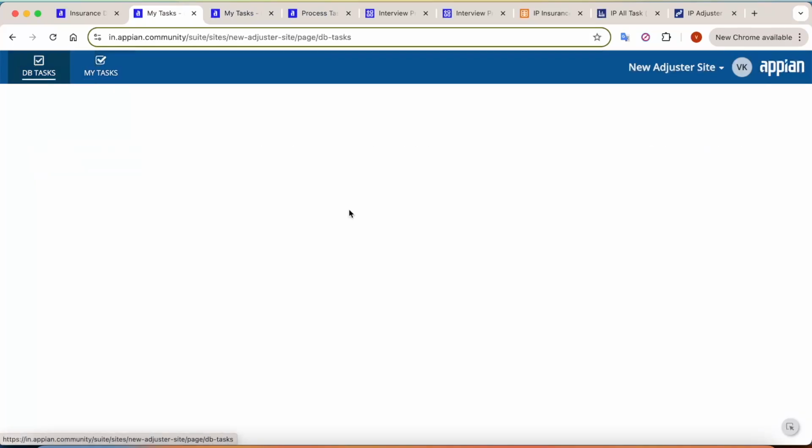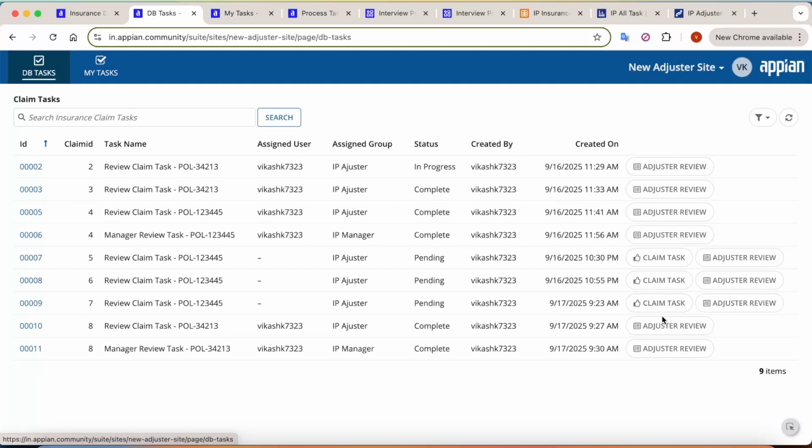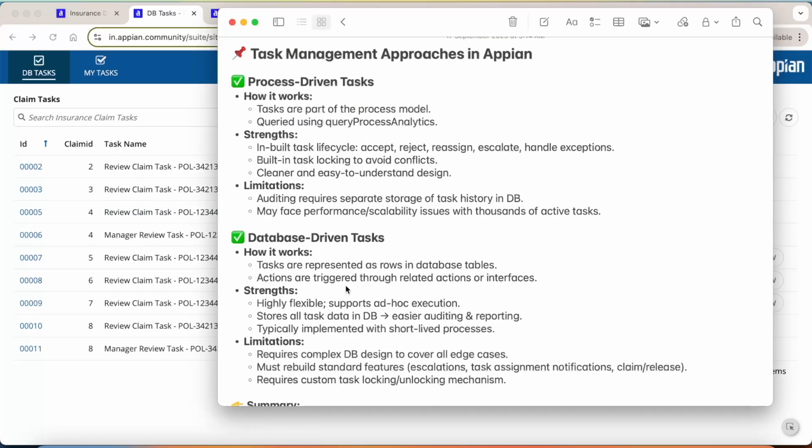So if I go into the database task, you can see there are particular actions you would have to create. For each particular action, you would have to create a related action here. After that, it is highly flexible and supports ad hoc execution. So it is very scalable. The better your database design, the better you can handle it as well.